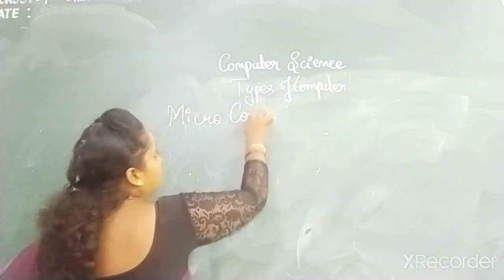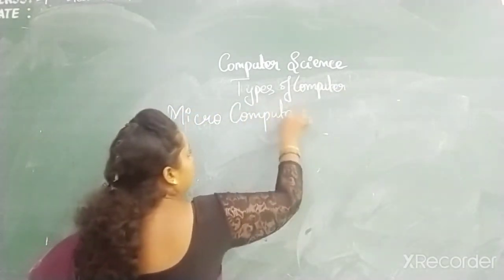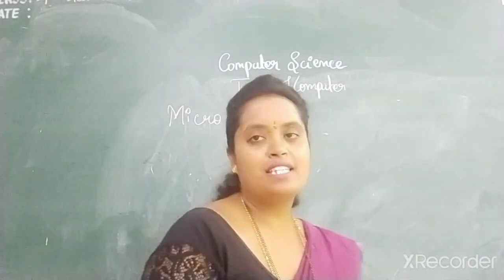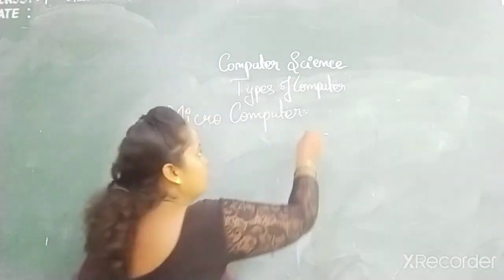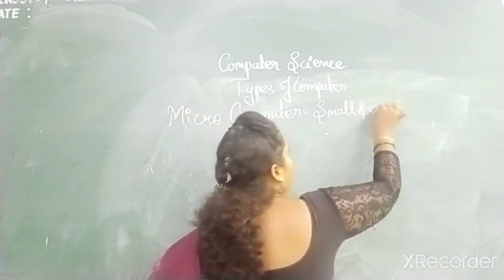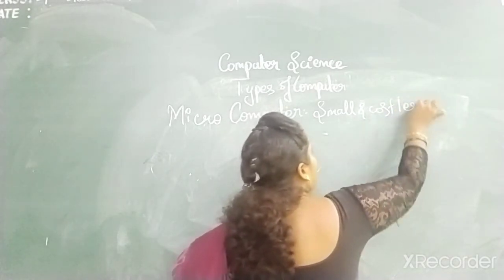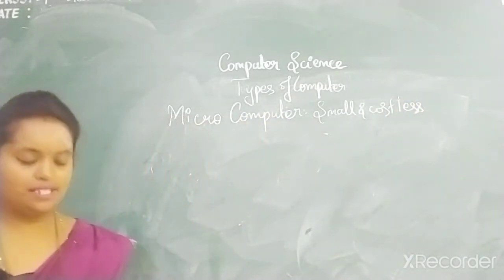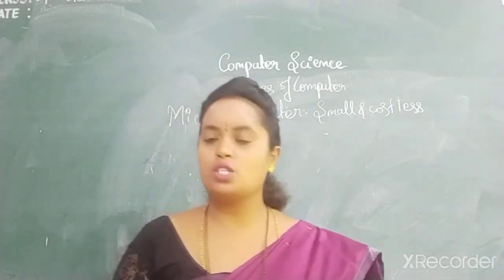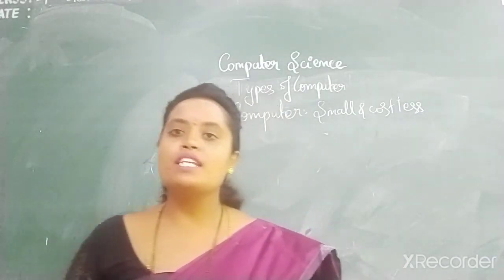Microcomputer. This is small in size and costs less. Understand, children? This is of two types. One is the desktop computer and the other one is the laptop.